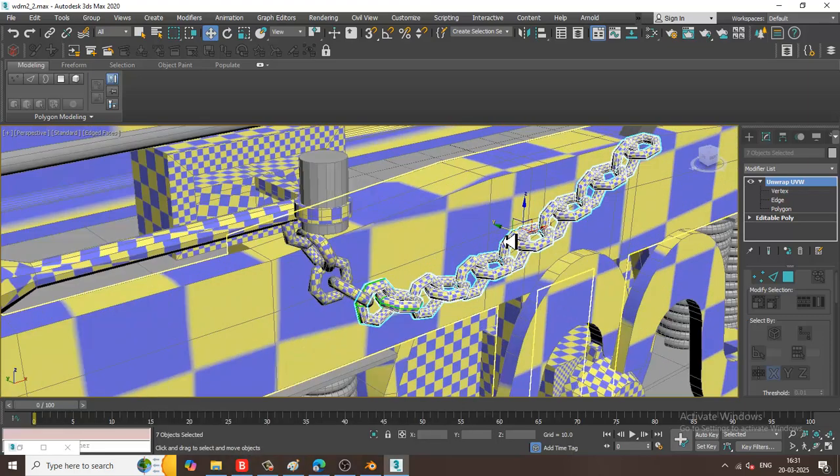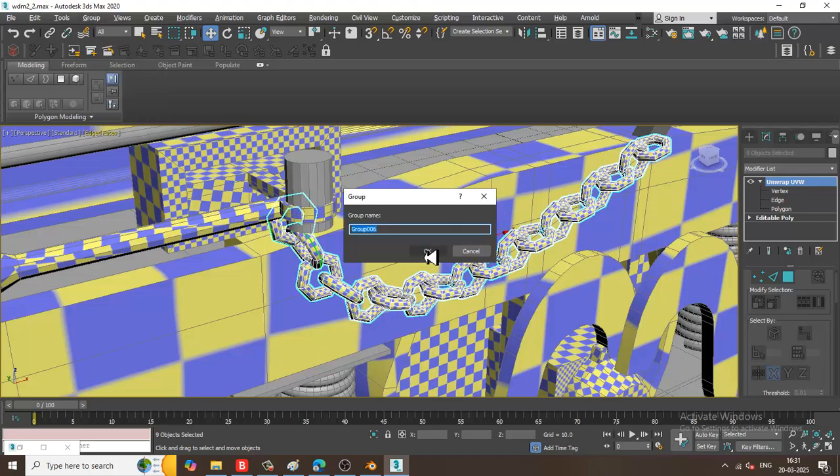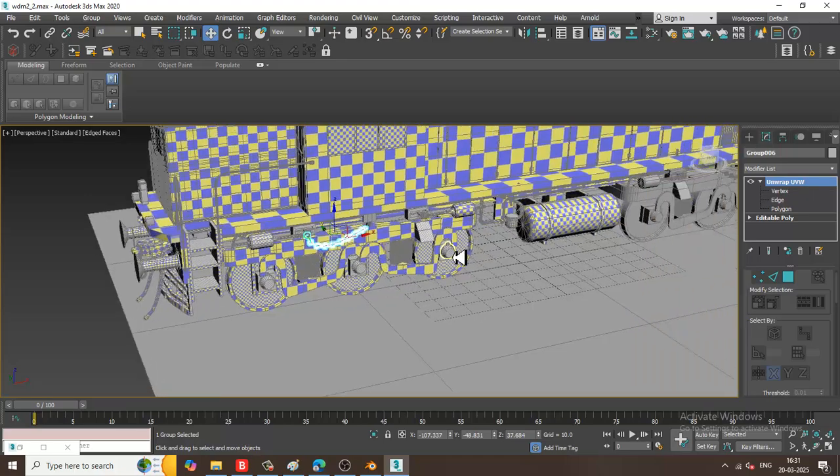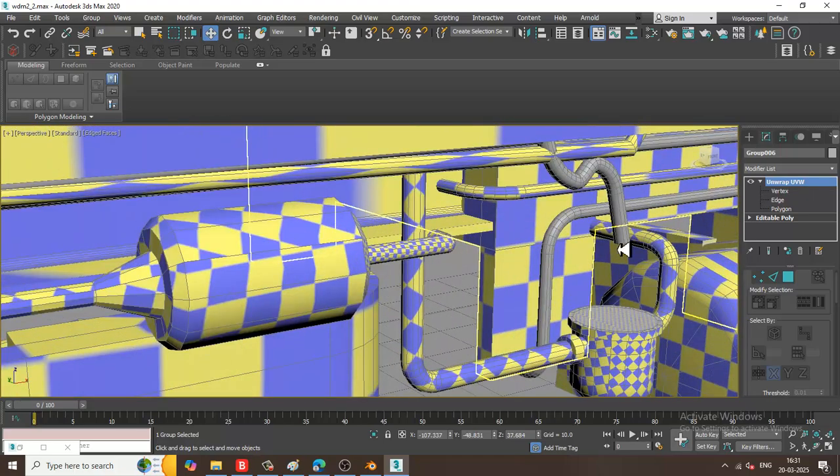So already it's all unwrapped. So we can just group this if needed. I can easily group it. So that is going to be much quicker.